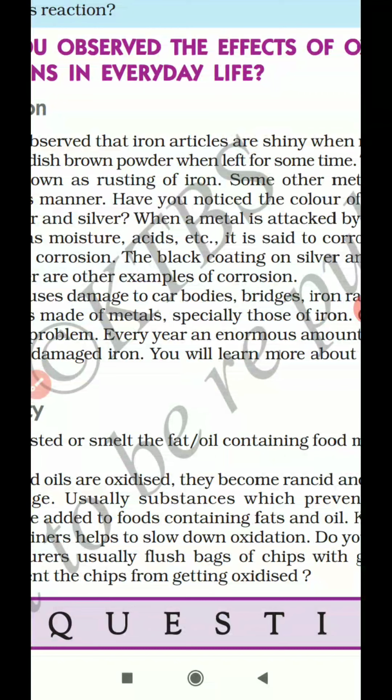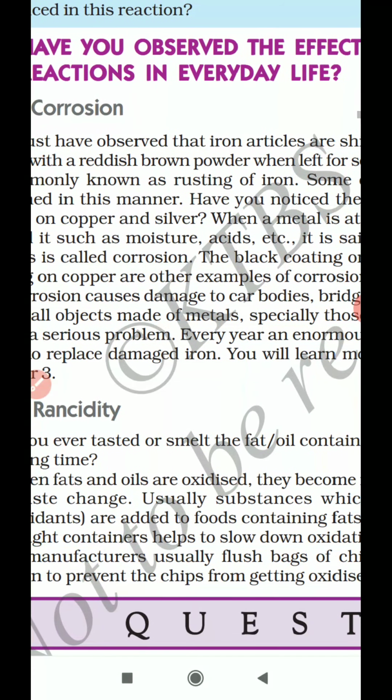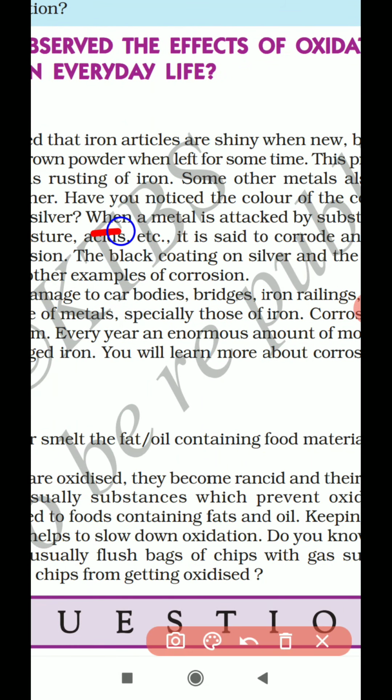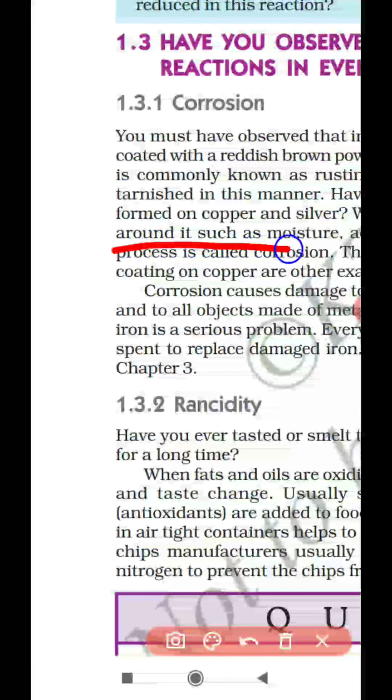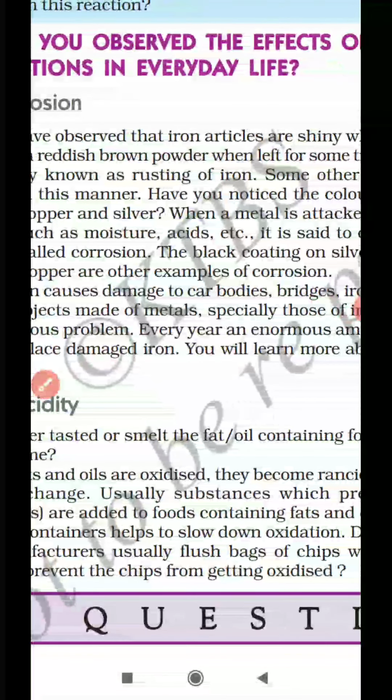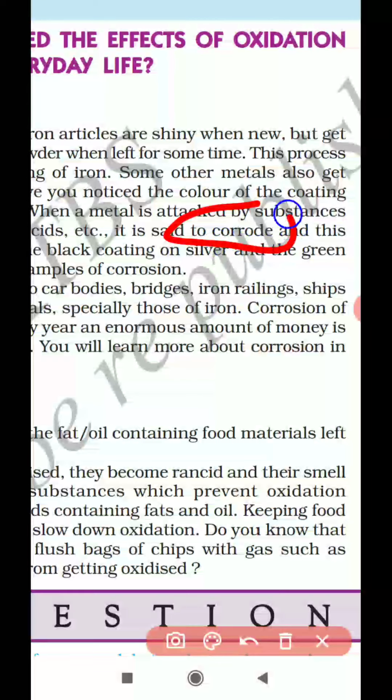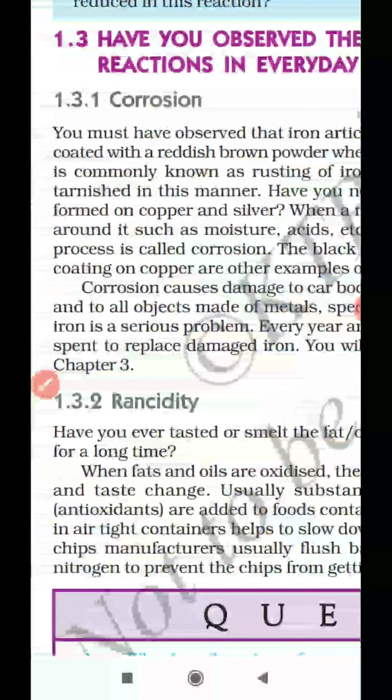Rusting of iron, in simple words, is when the shining property of the metal turns to a reddish brown color. When the color changes from shining to reddish brown, it is known as rusting of iron. Then why does rusting of iron take place? When a metal is attacked by substances around it such as moisture, acids, etc., it is said to corrode. And this process is called corrosion.